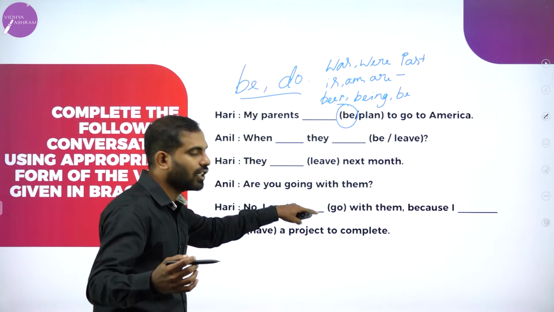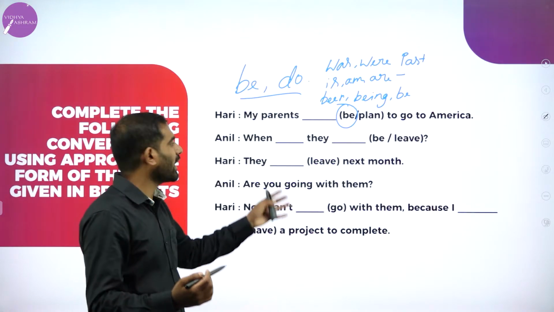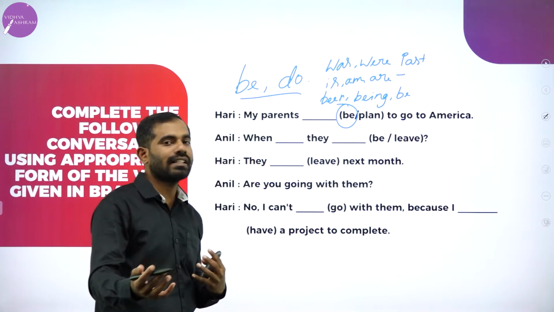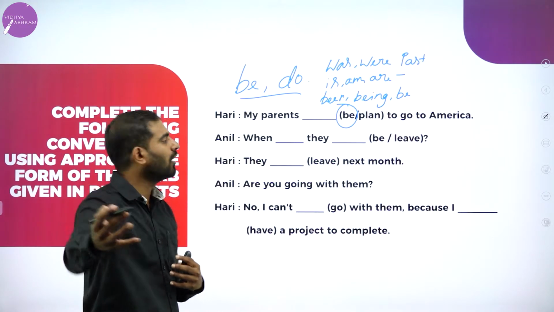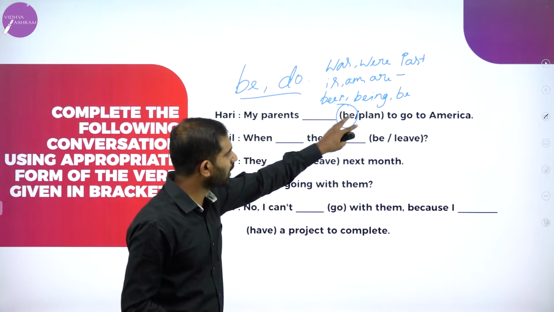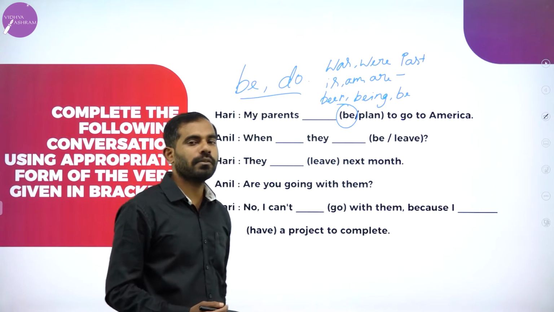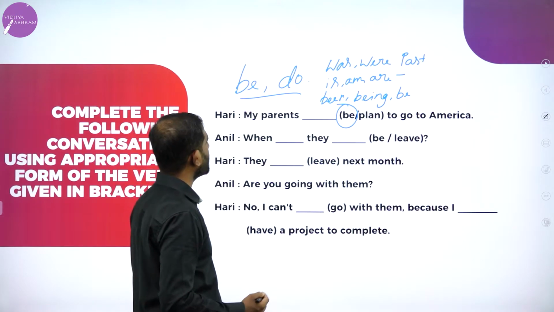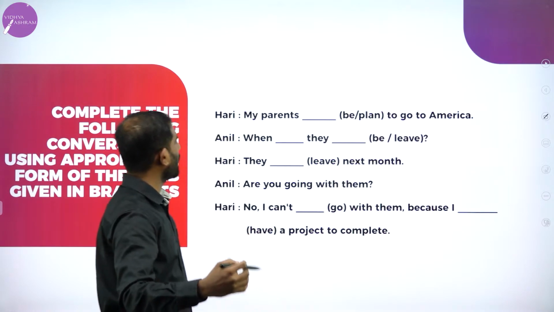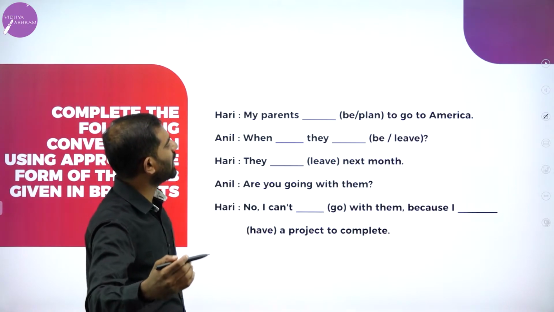As you read, you will get to know whether you're reading the sentence in present tense, past tense, or future tense. As you go on reading, start filling the blanks using the verbs given in brackets. Hari: My parents were planning to go to America. Anil: When were they leave?